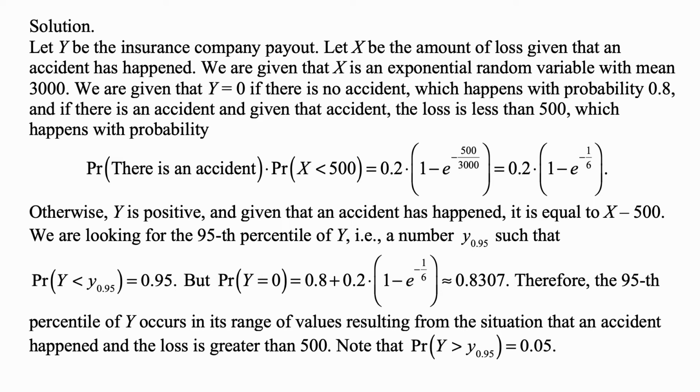We are looking for the 95th percentile of y, so the number y 0.95, such that the probability that y is less than y 0.95 is 0.95. But probability that y is 0 is 0.8 plus 0.2 times 1 minus e to the minus 1/6, which is approximately 0.8307. Therefore, the 95th percentile of y occurs in its range of values resulting from the situation that an accident happened and the loss is greater than 500. Note that probability that y is more than y 0.95 is 0.05.